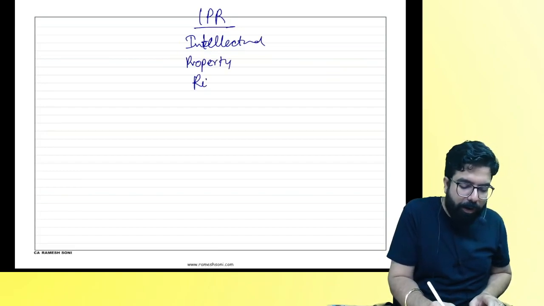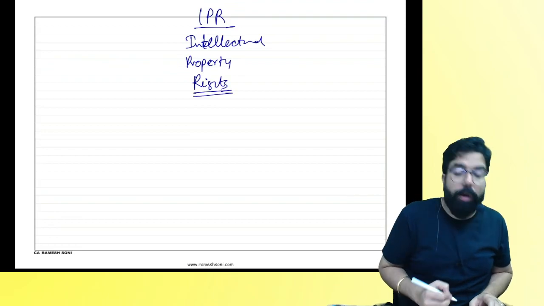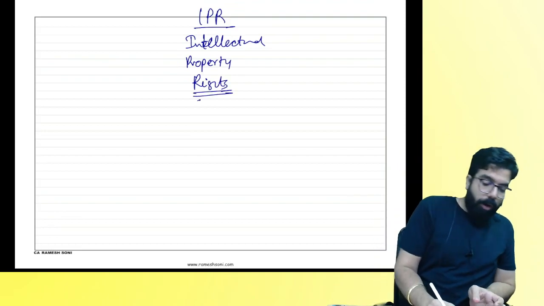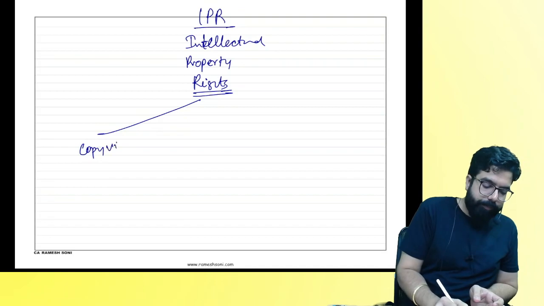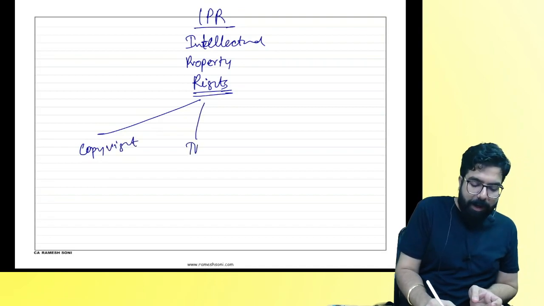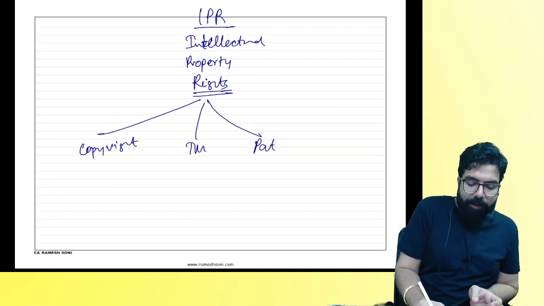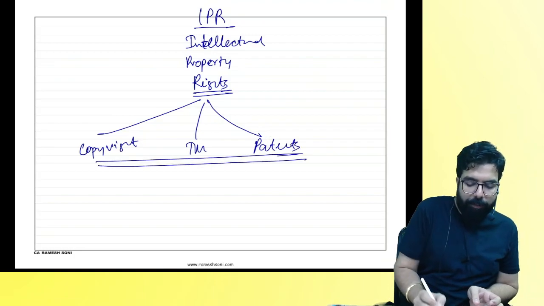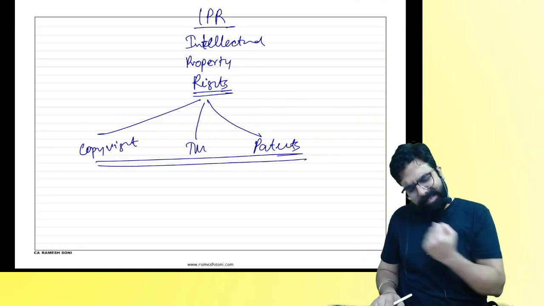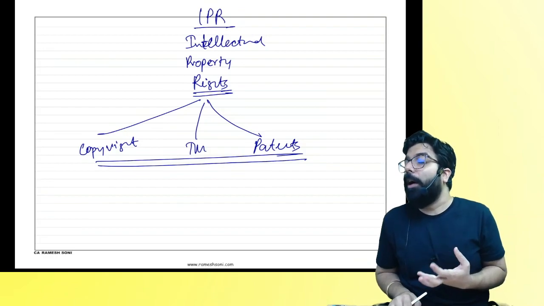Meaning, you tell me, not the full form. What is IPR? Copyright, trademark, patents. Okay, tell me one thing. All these are goods or service? Service. Control.